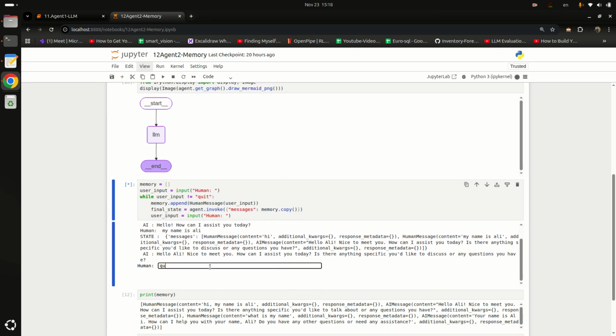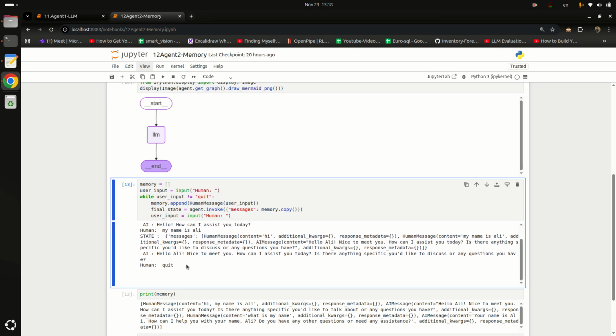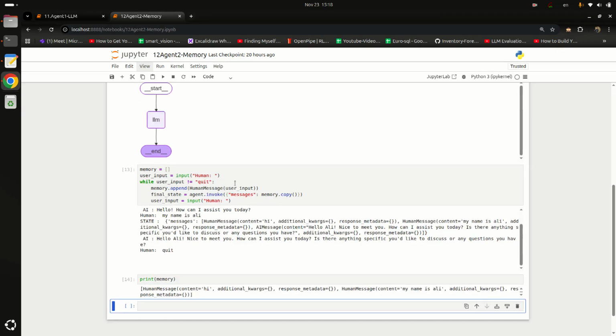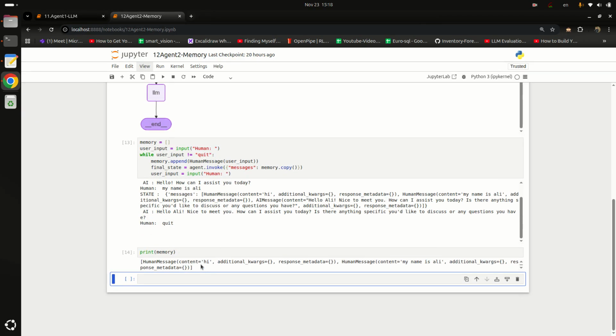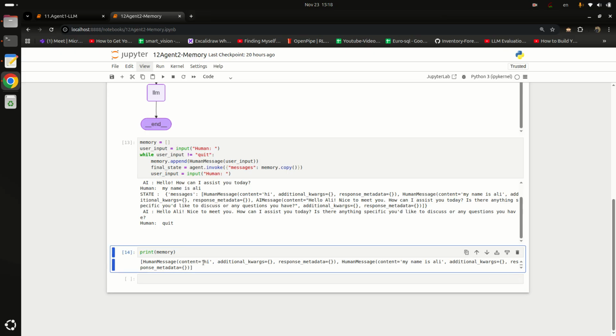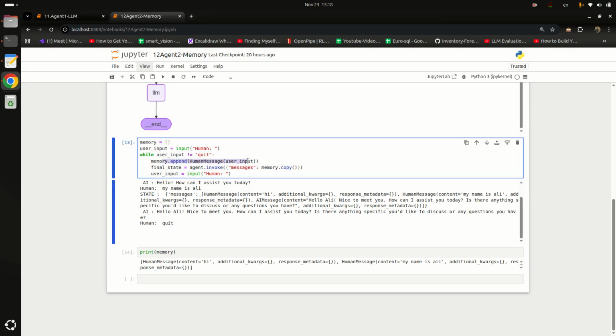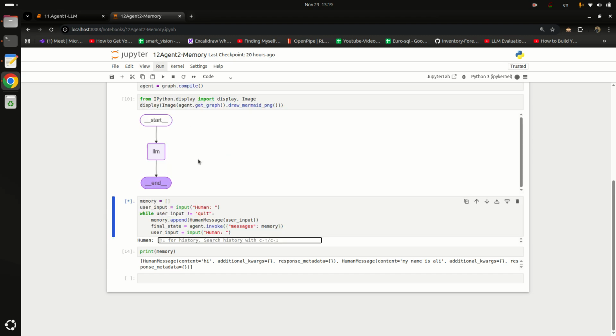Let me just quit. And now if I print memory, see what just happened. Now there is only a human message, that is hi, and another human message, my name is Ali. There is no AI message. We just appended the human message, and we are sending a copy of memory, not the original object. For now, I will recommend you just send it as an object, not the copy. So let me just run it.